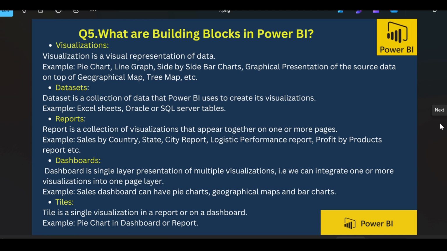Tiles. Tile is a single visualization in a report or on a dashboard. For example, pie chart in dashboards or report.